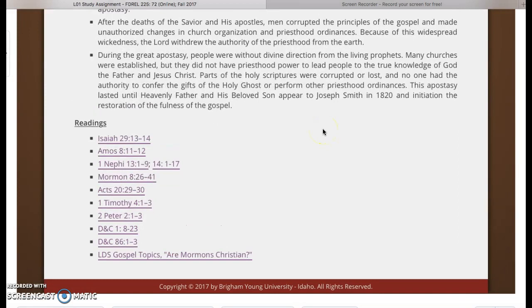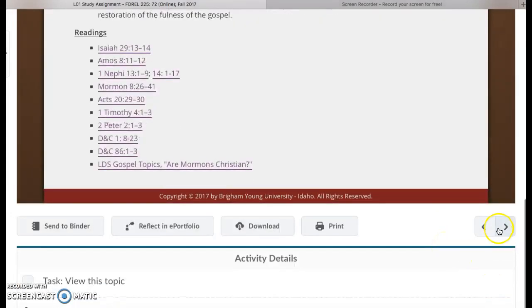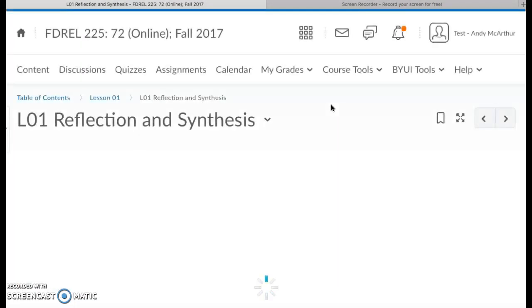This is really what this course is about. I don't want you to get hung up with the technology. I'll help you with that. I want you to be able to really study the gospel of Jesus Christ, particularly the restoration and the foundations of it. So anyway, you'll study that, and then you're going to go to our next assignment.